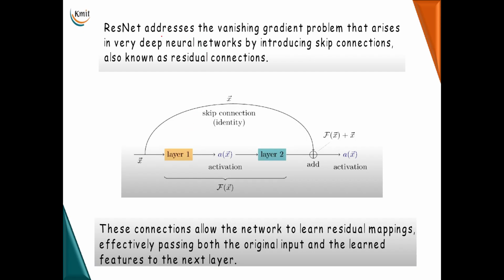The main idea or the main advantage of residual network is that it avoids the vanishing gradient problem that arises in very deep neural networks by introducing skip connections, also known as residual connections.